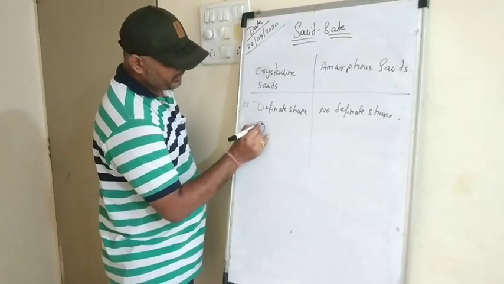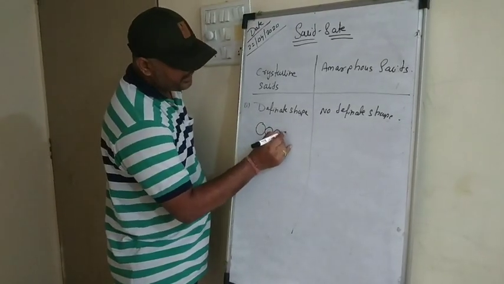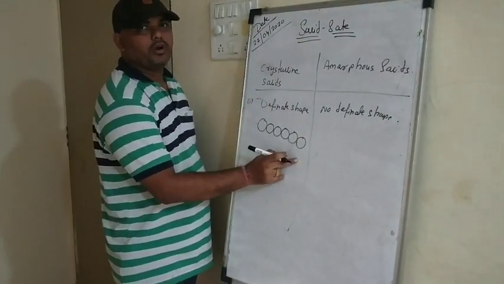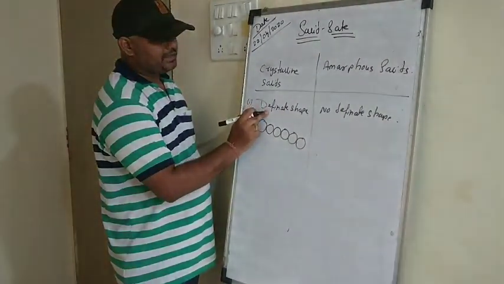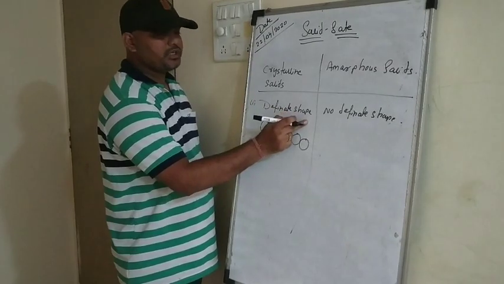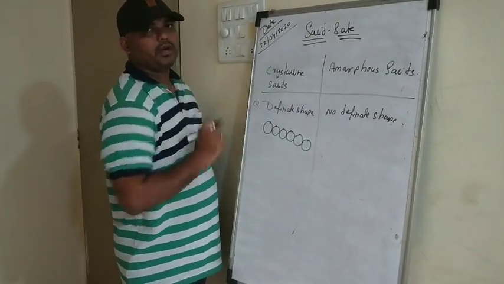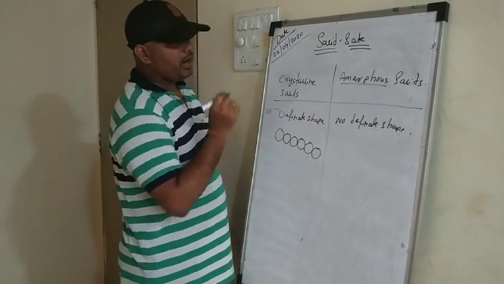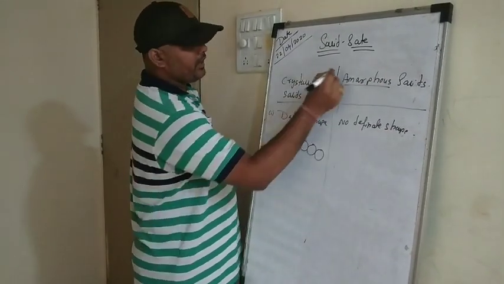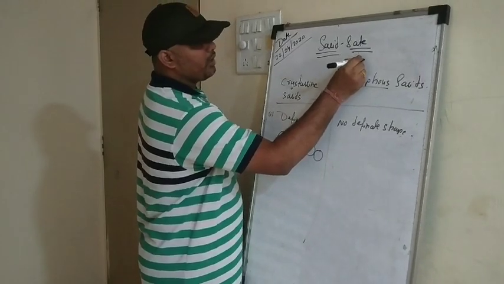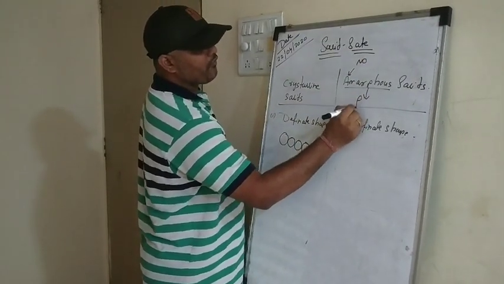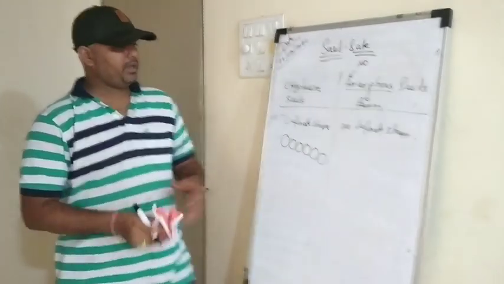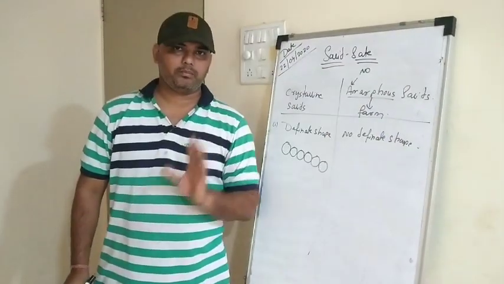These constituent particles have the same shape, same size, and they follow a long range order, right? That is why we say that they have a definite shape, and the others don't have any definite shape. Now the word amorphous is a Greek word where A stands for no and morphous stands for form. That means there is no form, that means there is no definite shape, right?